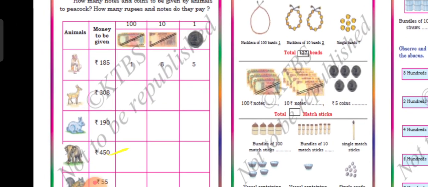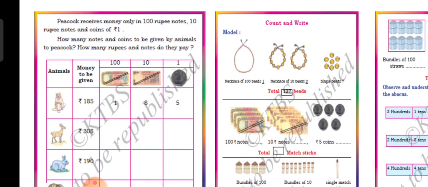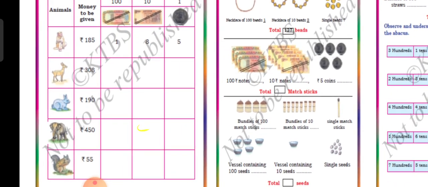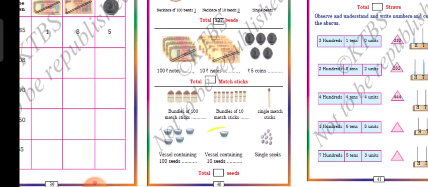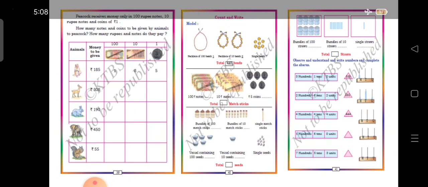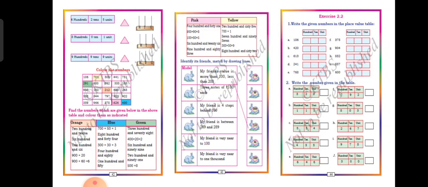Here 400s are there, so 4, here 5, here 0. Okay, like that. Very easy. Shall we move on to the next column? Okay, so you can write all these things: bundles of 100, bundles of 10, and the single numbers. So find out and write.